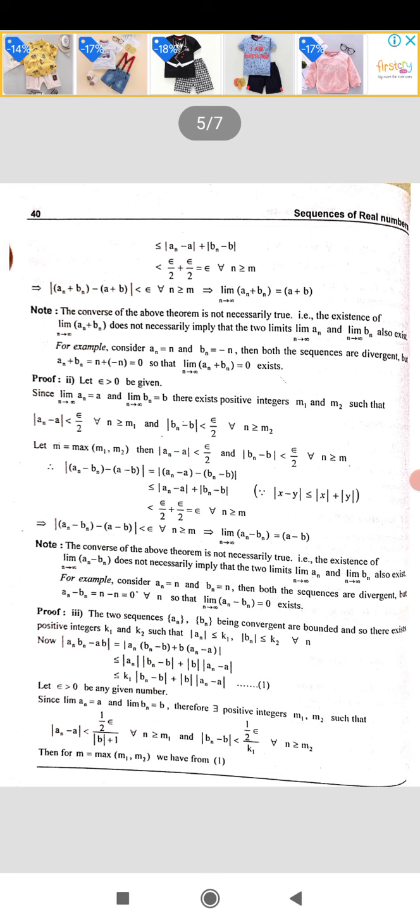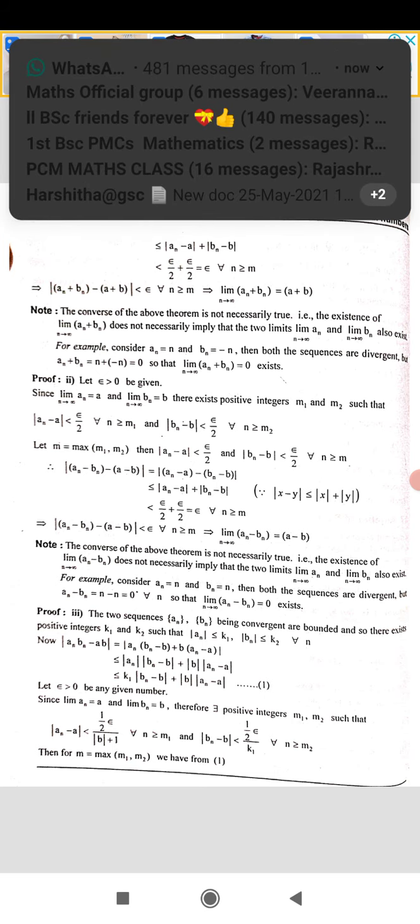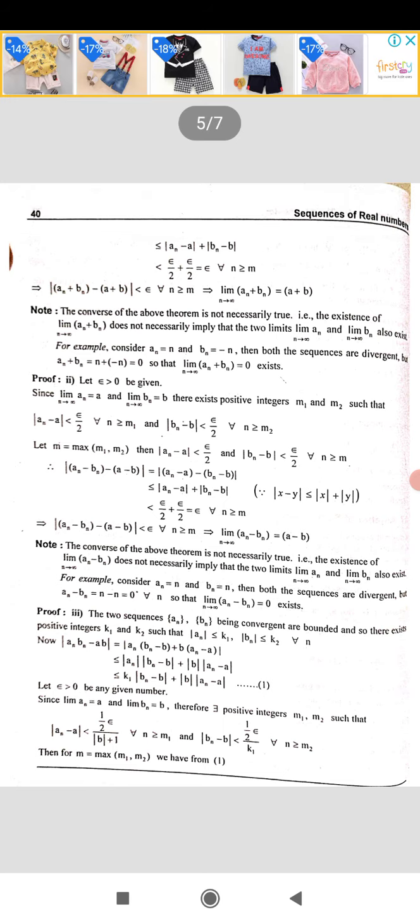This is by the definition of a bounded sequence. We know that if a sequence an is bounded, then minus m is less than or equal to an less than or equal to m for all n, or modulus of an is less than or equal to m for all n. As an and bn are bounded, modulus of an is less than or equal to k1 and modulus of bn is less than or equal to k2 for all n.